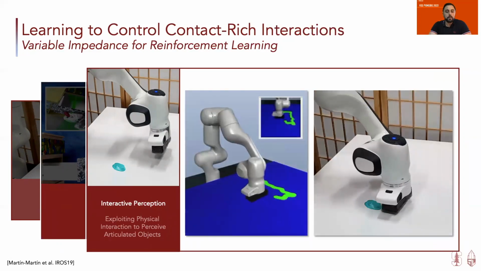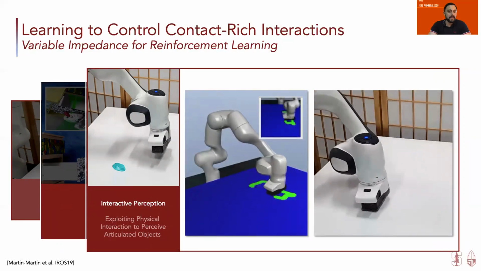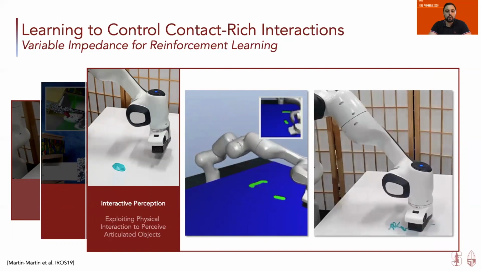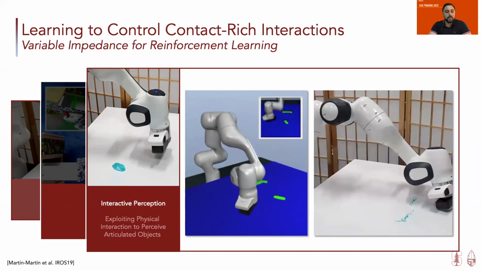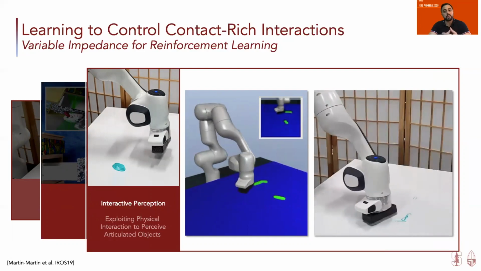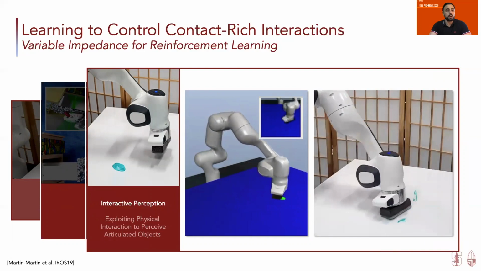We propose variable impedance control in end-effector space, or VICES, as a new action space for reinforcement learning, and we observed that for contact-rich tasks, the abilities provided by VICES to control the interaction allow us to reach the highest success rates and facilitate sim-to-real transfer.